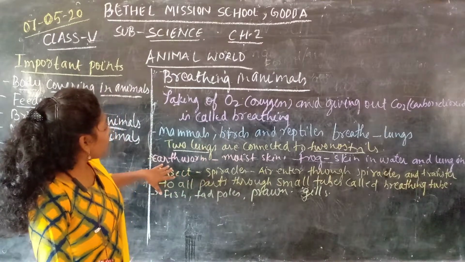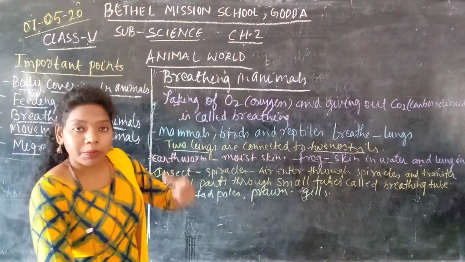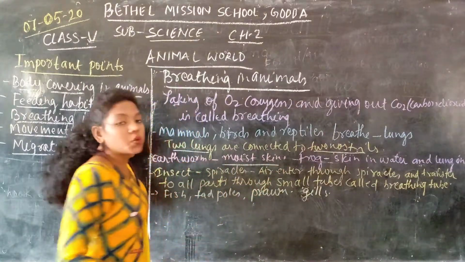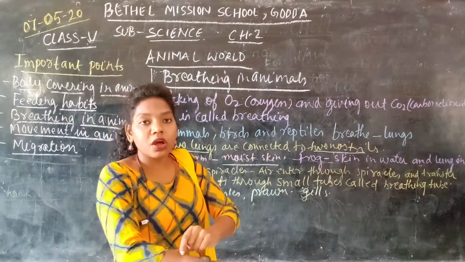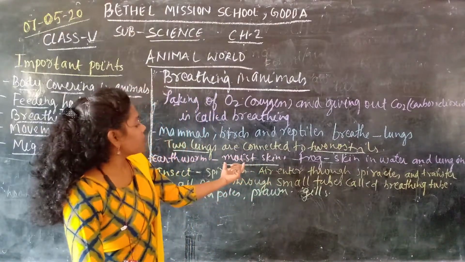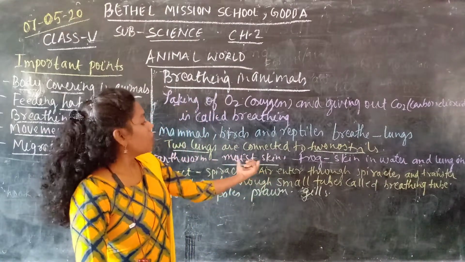Another is the earthworm. What does it use for breathing? You see, earthworms use moist skin. That means on the skin they have small pores through which they breathe in. So they breathe through the moist skin.